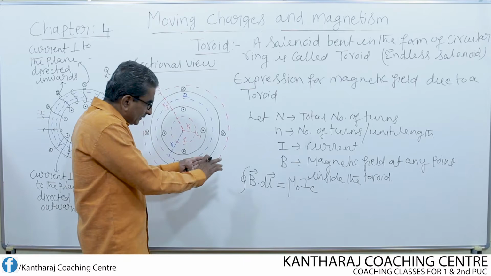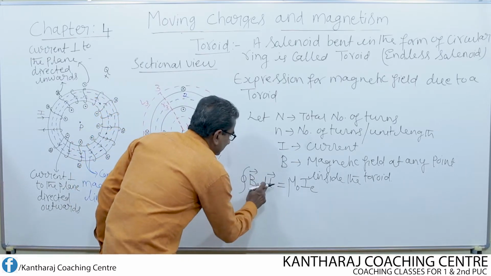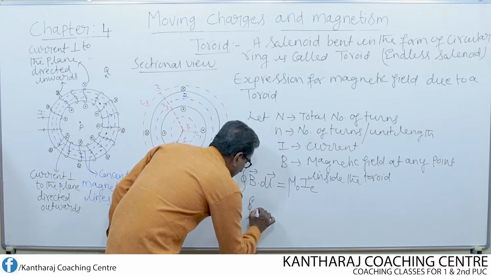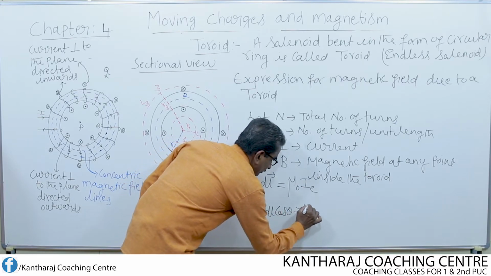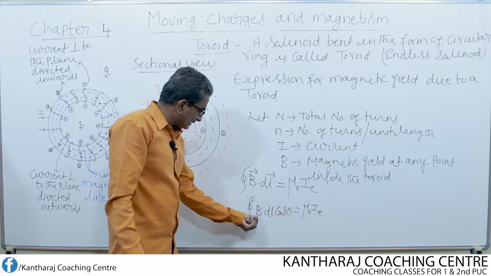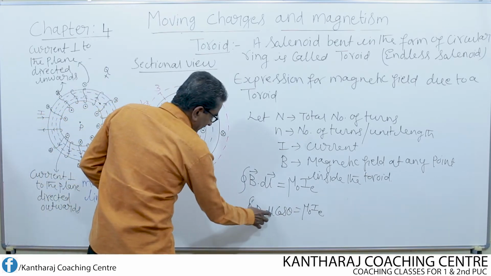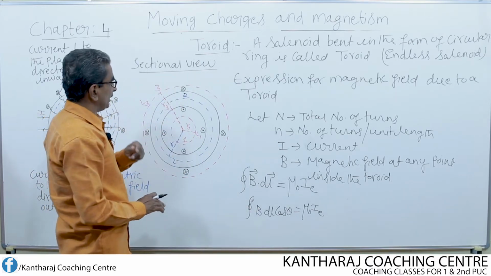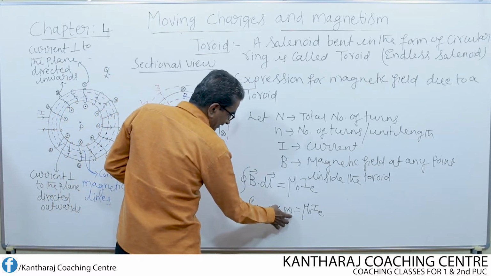Now if I simplify this, what do I get? That means I expand this dot product of magnetic field and the line element. So B dot dl is nothing but B into dl into cos theta is equal to mu naught IE. What is theta? Theta is the angle between B and dl. How do you consider B and dl with respect to any one of the Amperian loops? Say for example, I consider the outside Amperian loop just to find the angle theta.